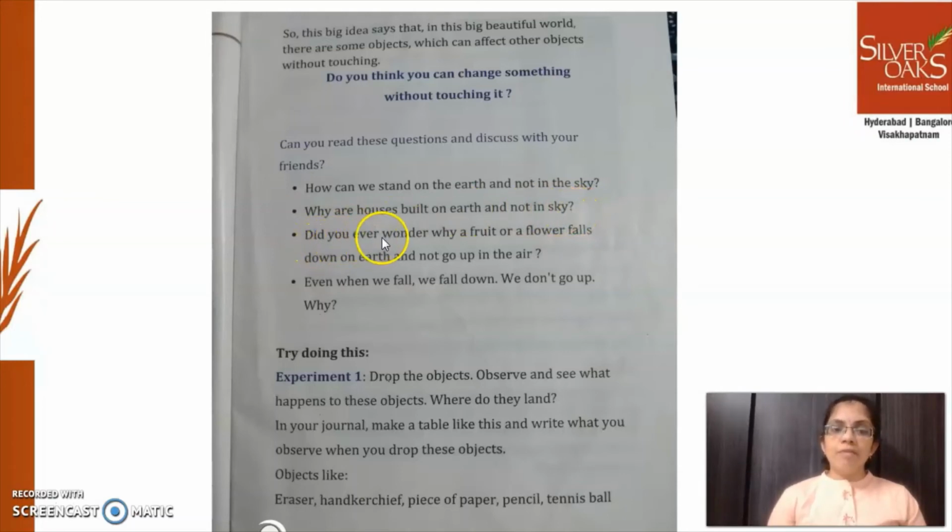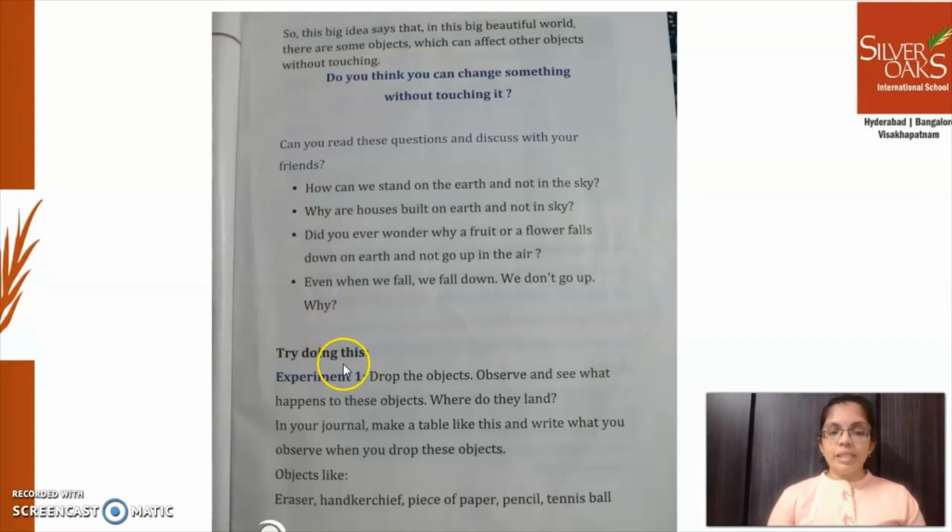Did you ever wonder why a fruit or a flower falls down on earth and not go up in the air? Why do these things happen? Due to gravity. Even when we fall down, we don't go up. Why? That is also due to gravity.